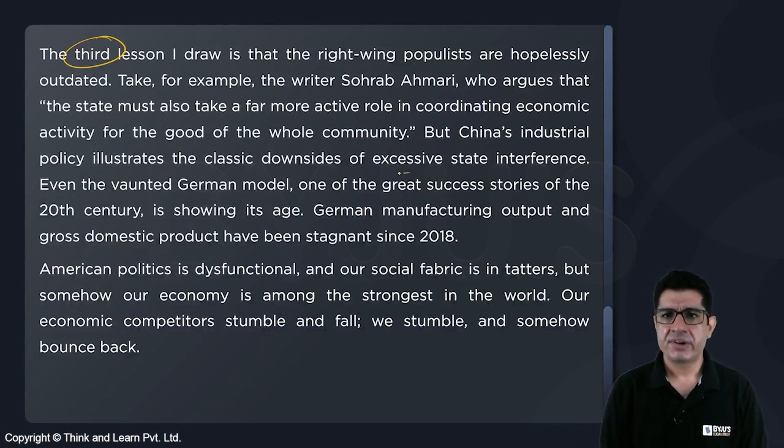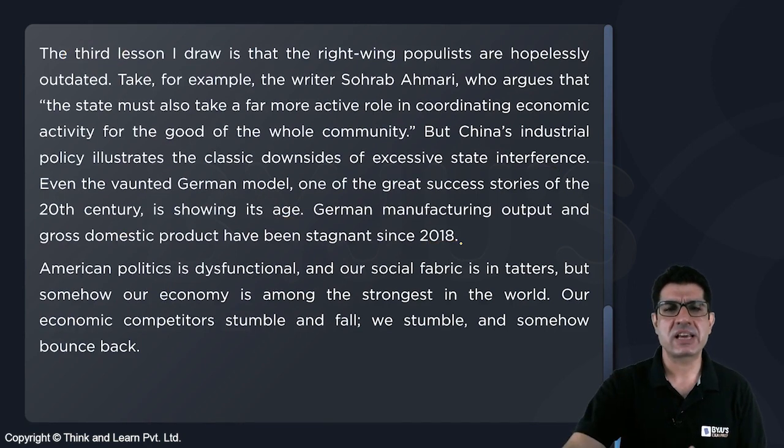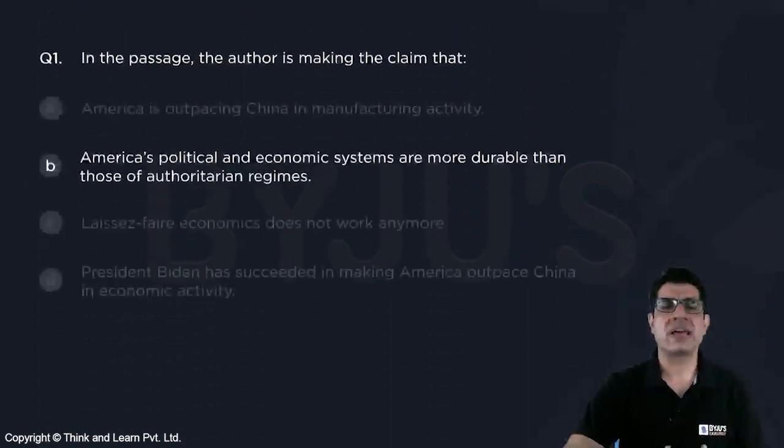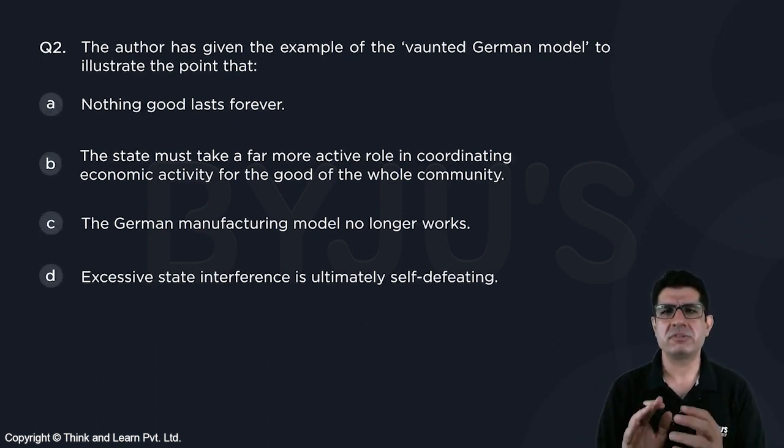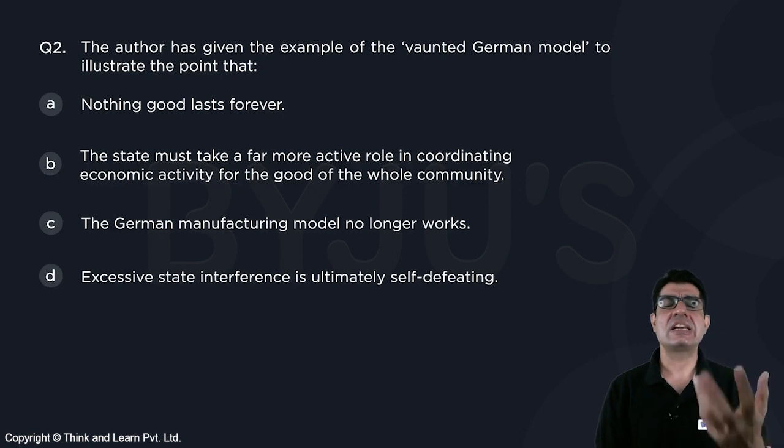See, excessive state interference of China, even the vaunted German model, one of the great success stories of the 20th century, is showing its age. Okay, so it has become stagnant. It is no longer as robust and full of vitality as it once was. So we are basically giving this example to say that the centralized process or the state interference is not the way forward.